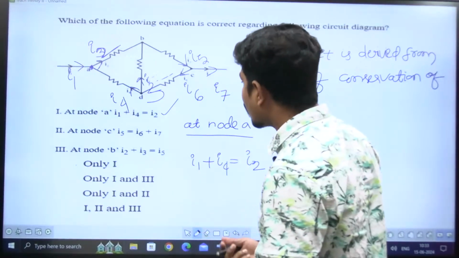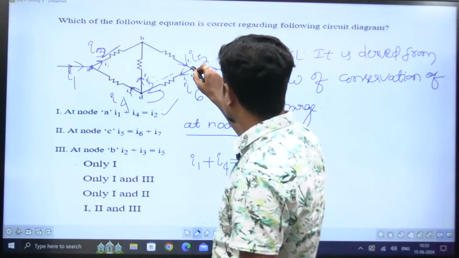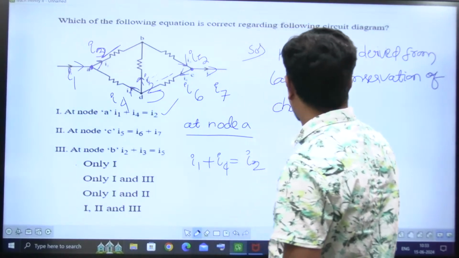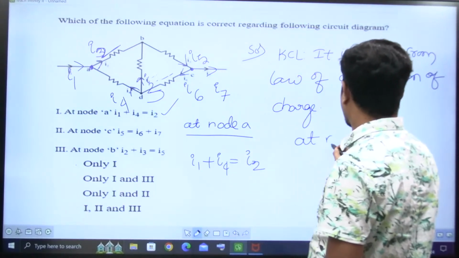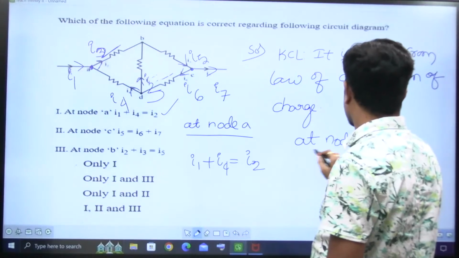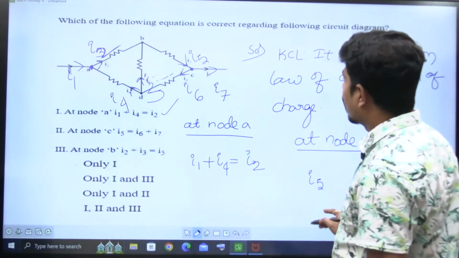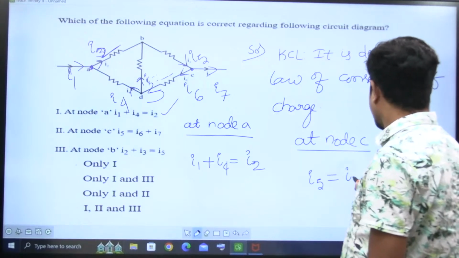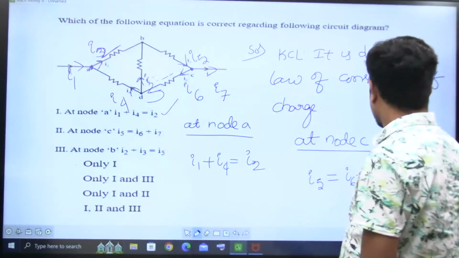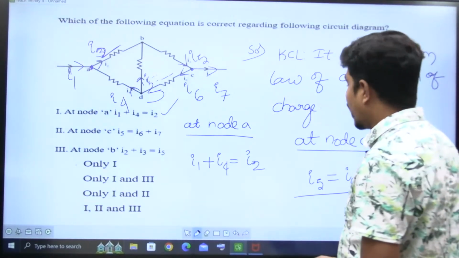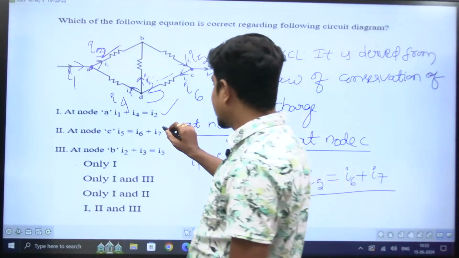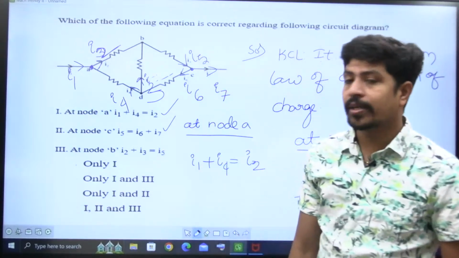Next, at node C. This is node C. At node C, I5 is coming, and that is equal to I6 plus I7. I5 is equal to I6 plus I7. Statement 2 is also very much correct.